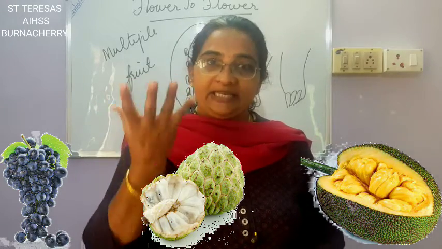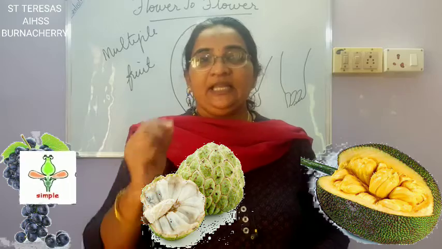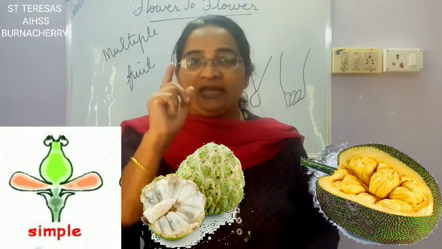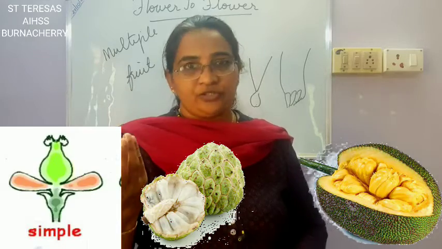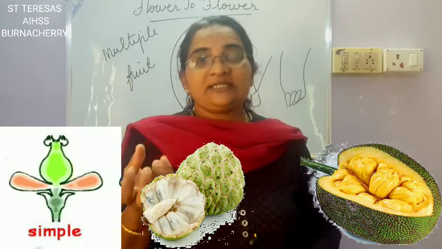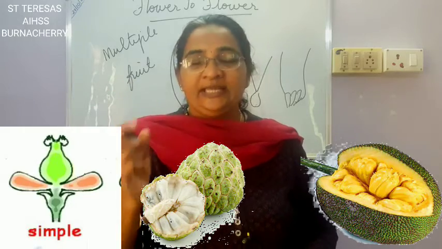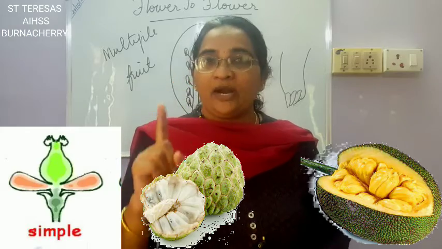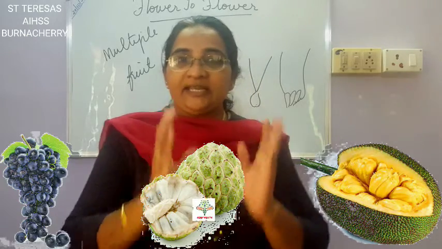Grape. It is a bunch of flowers, but each flower has got only one gynoecium, and that one gynoecium turns into a fruit. But when we get it, we get a bunch of fruits, but it is a simple fruit because it is formed from one flower which has got one ovary. Second one, what is the difference between the first and the second?